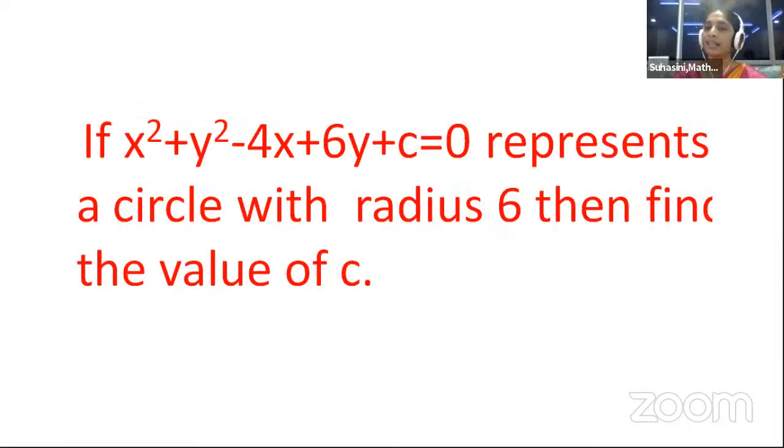Now, another important question that may fall under our very short answers is that we have an equation which represents a circle. One of the values is not given, like g, f, c are the 3 unknowns in the circle. The value of c is not given, but a condition is provided to find the value of c. What is the condition? If this equation represents a circle with radius 6, then find the value of c. Just write the given equation.